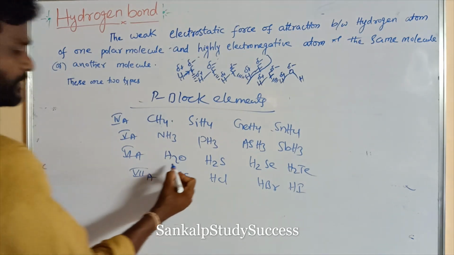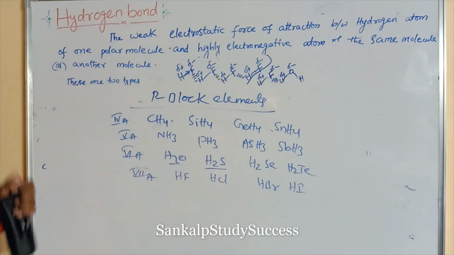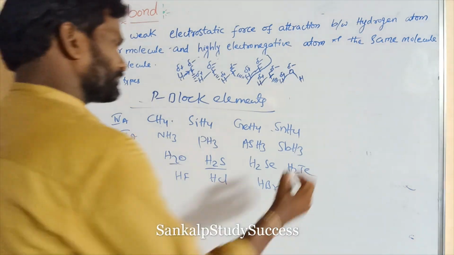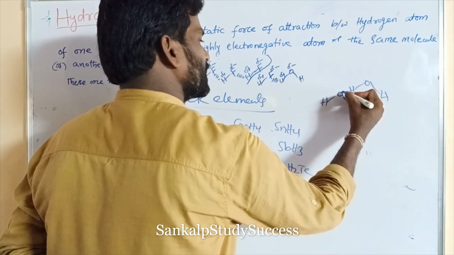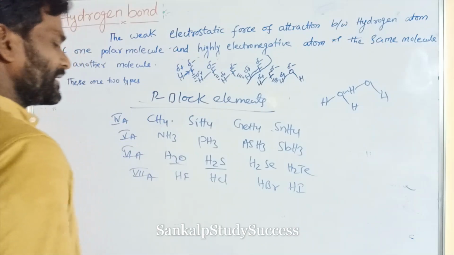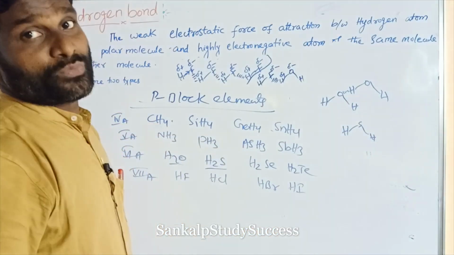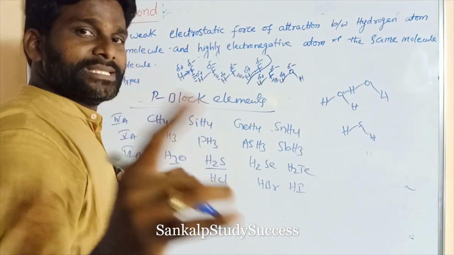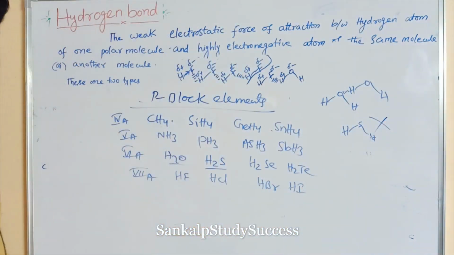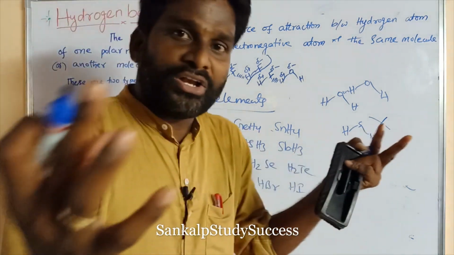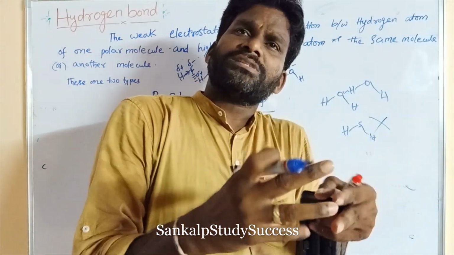So here H2O is a liquid and H2S is a gas. Why is H2O a liquid and H2S a gas? In H2O, hydrogen bonding is present between the highly electronegative oxygen atom and hydrogen. But in H2S, a highly electronegative atom is absent. What are these highly electronegative atoms? Fluorine, oxygen, nitrogen. But sulfur's electronegativity is low, so it cannot form hydrogen bonds. Molecules that form hydrogen bonds are associated, meaning the molecules are closer together, and that is a liquid.